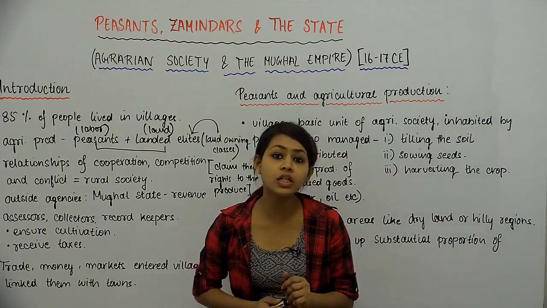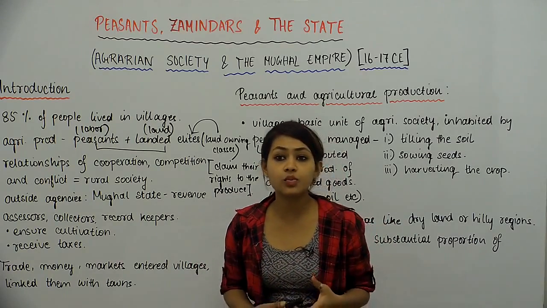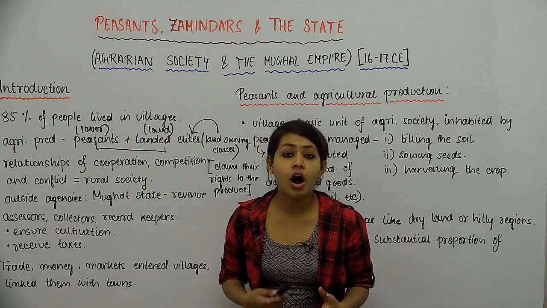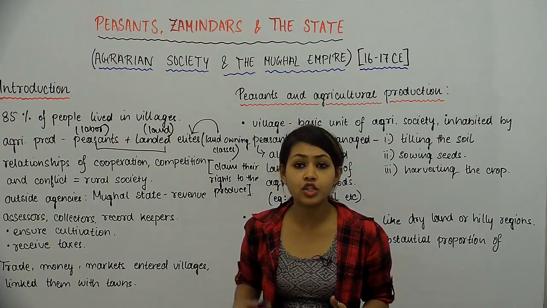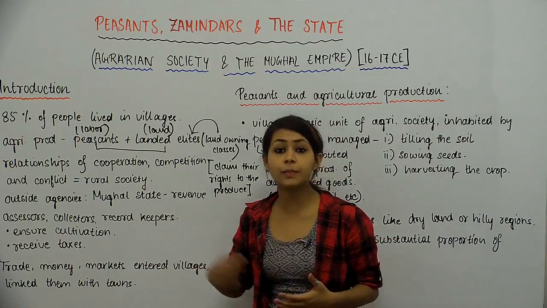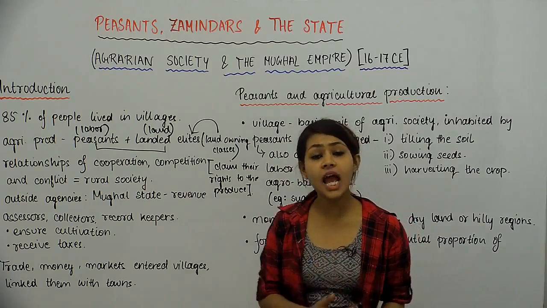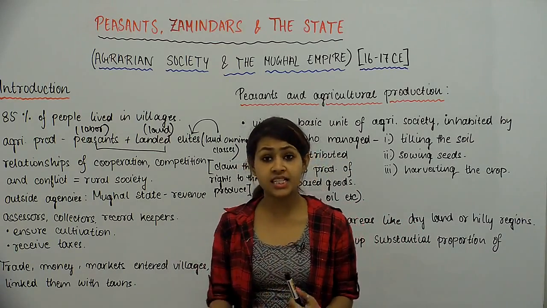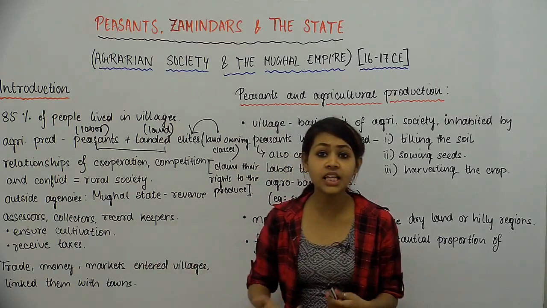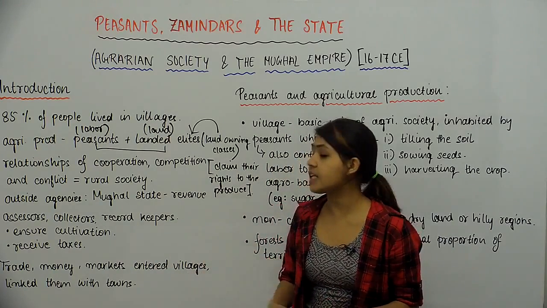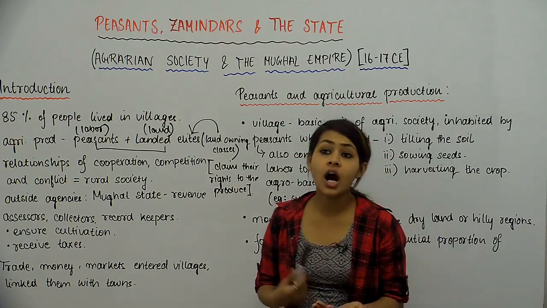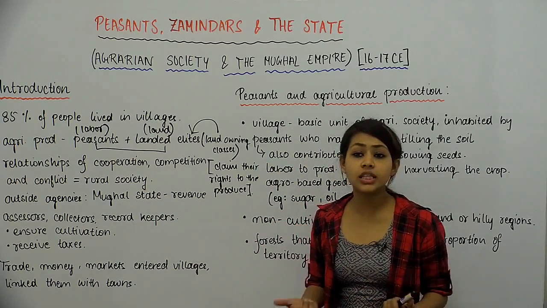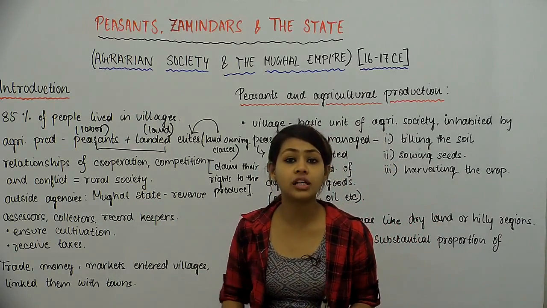Now the thing with the landowning classes was that they wouldn't spend their own time doing the entire cultivation process. They would hire other people to do it for them, because they had money and they didn't want to spend their days in the farm and do the work themselves. So they would often hire labor, the labor which belonged to the peasants, and so now they would require other people to cultivate their land for them.